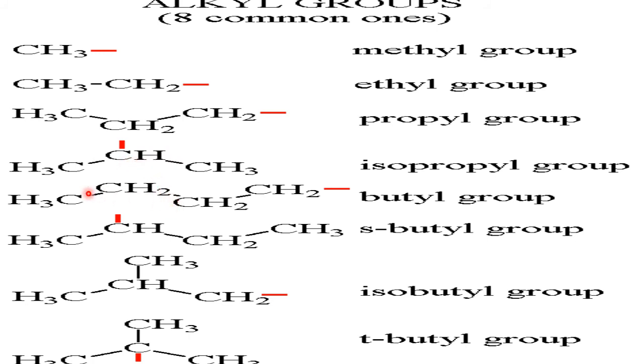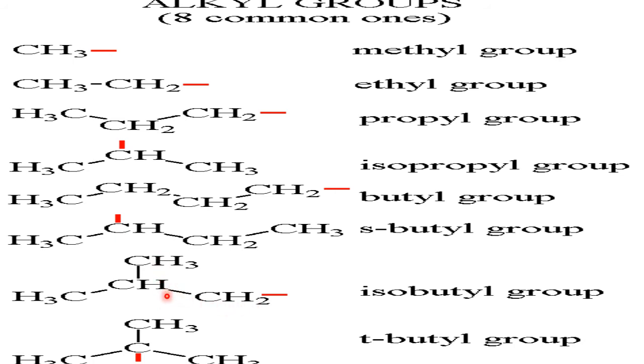Now see the butane: straight chain, end carbon, normal butyl. But here we have removed from in between. It is called secondary butyl. Why it is called secondary butyl is the question. First, out of the four carbons, three are in the chain and one is branched.